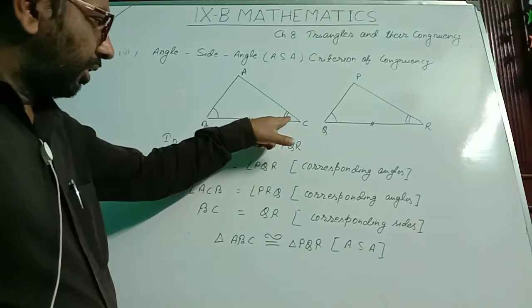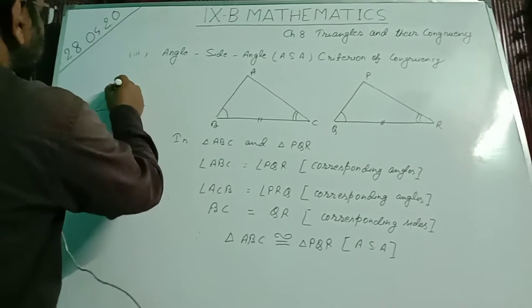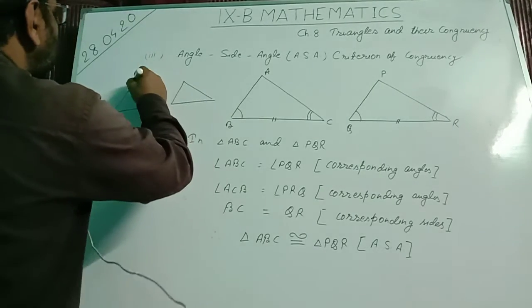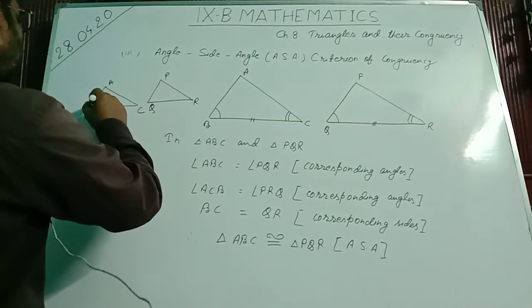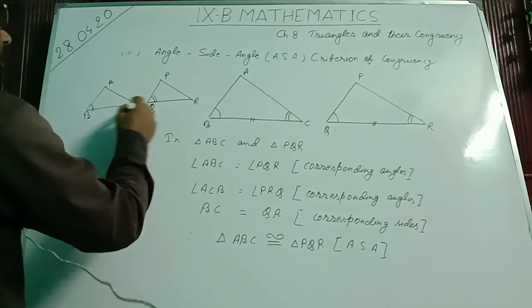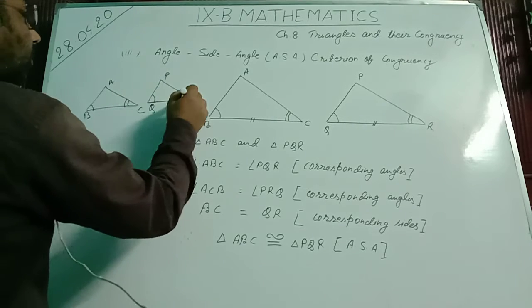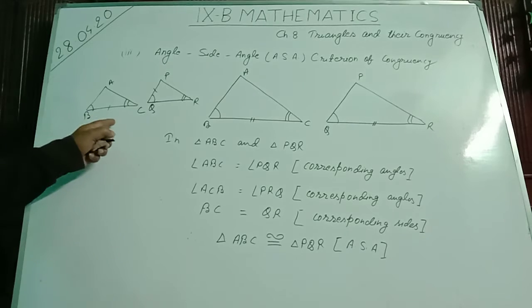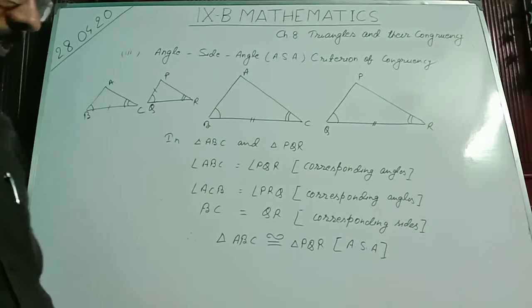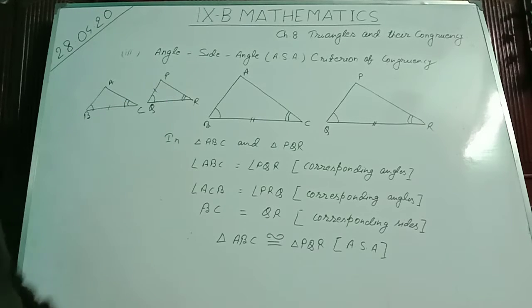Suppose in two triangles ABC and PQR, angle B equal to angle Q, angle C equal to angle R, and this side is equal to this side, then these conditions do not satisfy the rule of ASA, because this side is not the included side of these two angles.